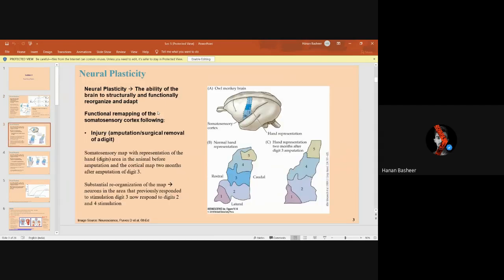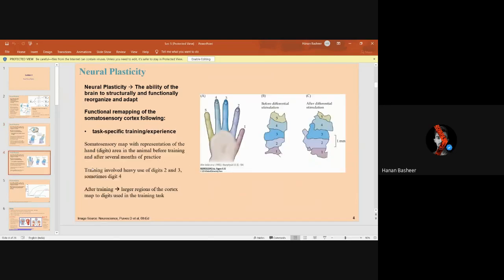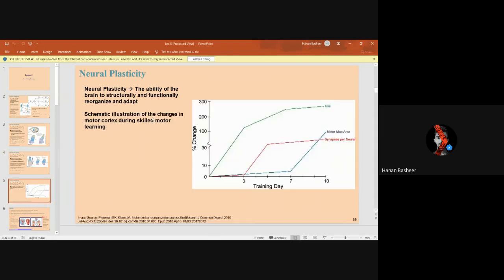The neural plasticity, the ability of the brain to structurally and functionally reorganize and adapt, and this functional remapping of the somatosensory cortex. This is the cortex which is responsible for learning anything new, and the injury or amputation or surgical removal of this digit is very critical for our survival. Neural plasticity is also useful for task specific training and experience. So, this is also a manner where we can gain experience.